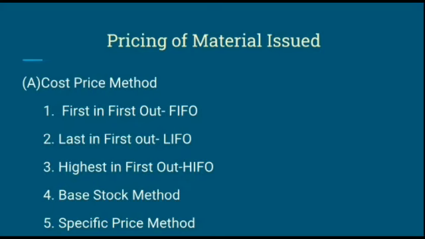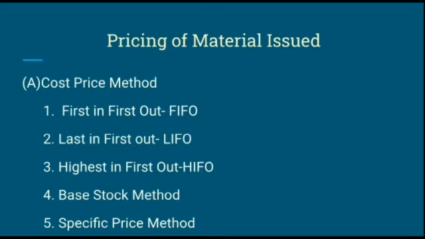So in the HIFO method, the production absorbs the high cost of materials and closing stock is valued at lower rates. This method is mainly used in case of cost plus contracts or monopoly products, as it is helpful in increasing the price of the contract or products.